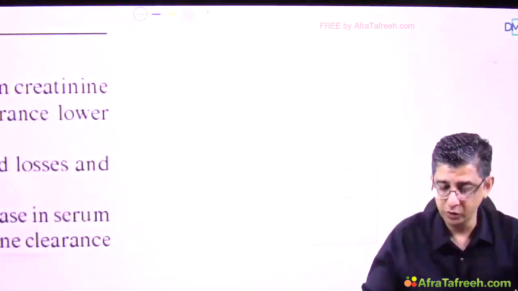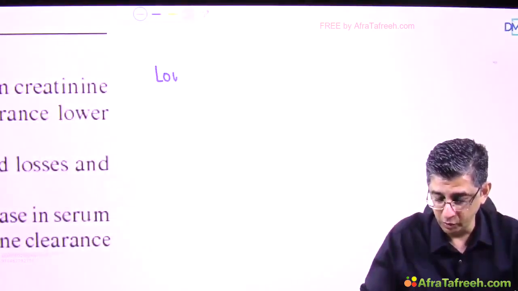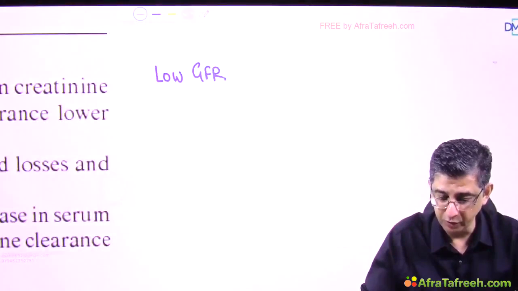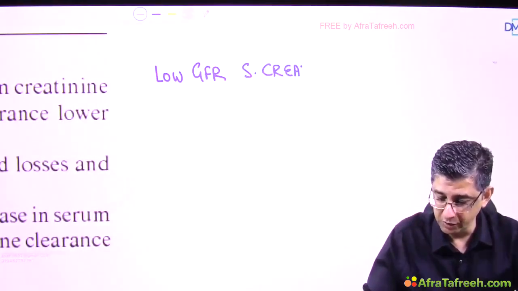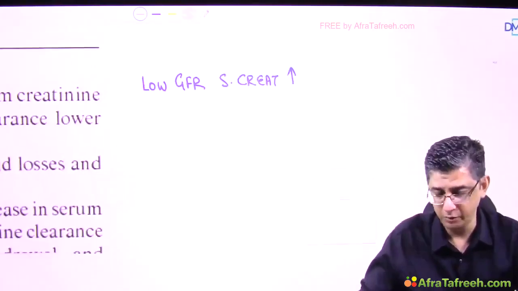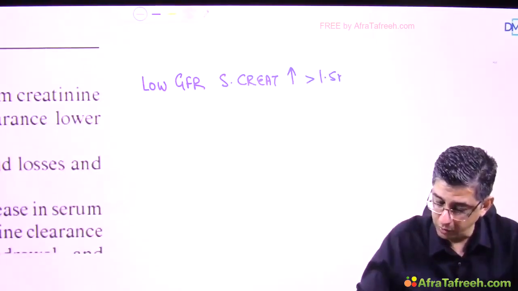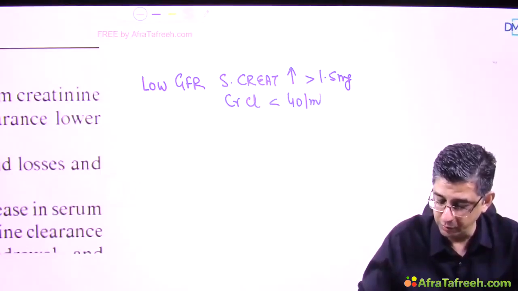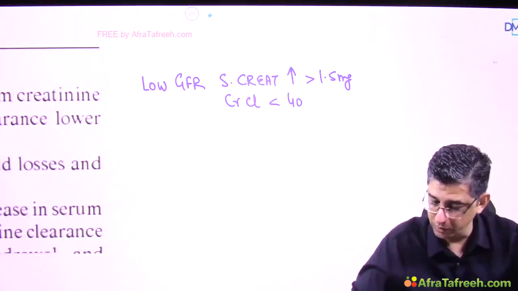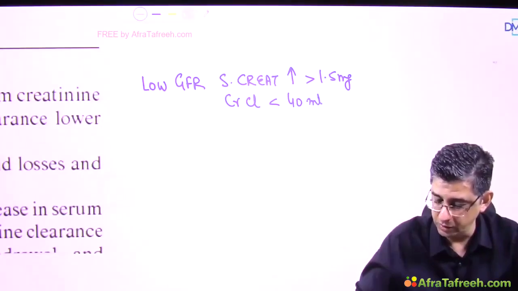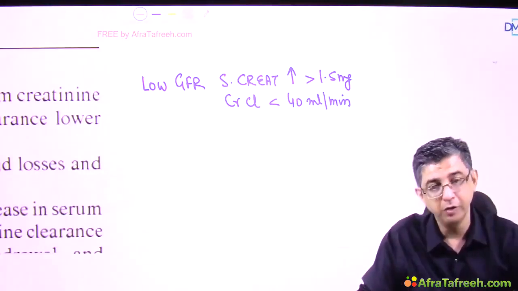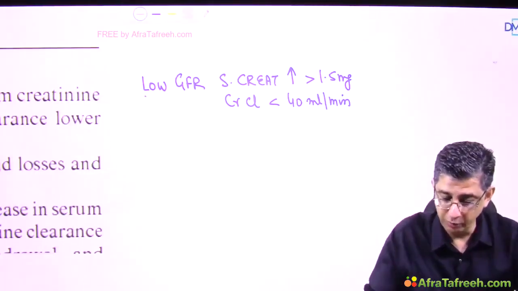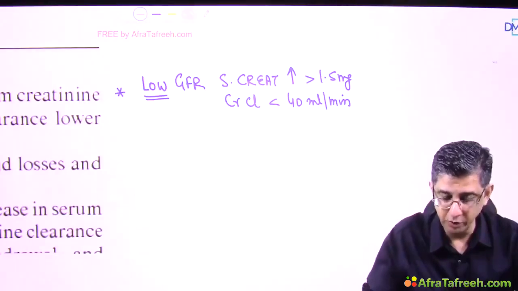The first and foremost thing that you need to understand is that all patients of hepatorenal syndrome would have a low GFR. One way to identify low GFR is an elevated serum creatinine of more than 1.5 milligram percent above the baseline value, or you can also check the creatinine clearance of the patient, which should be less than 40 ml per minute. So how do I know the person has low GFR? Either of the two methods, that is elevated serum creatinine or low creatinine clearance, is sufficient in a patient with pre-existing liver damage.